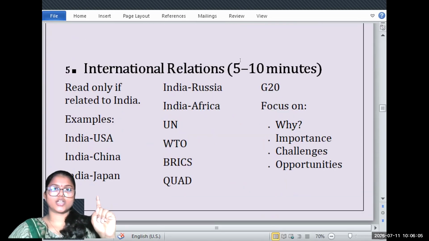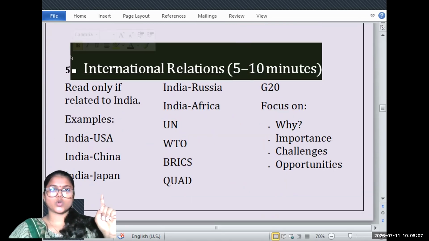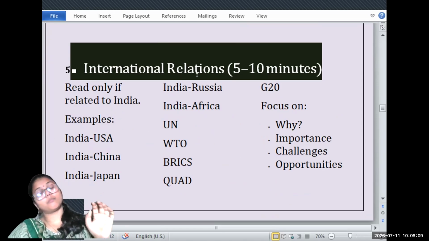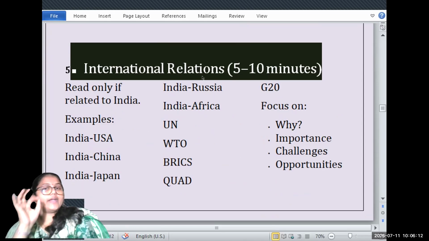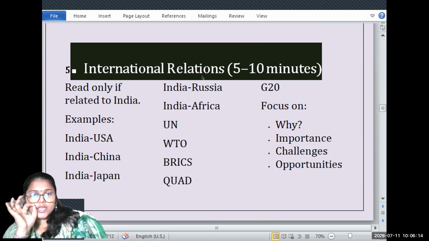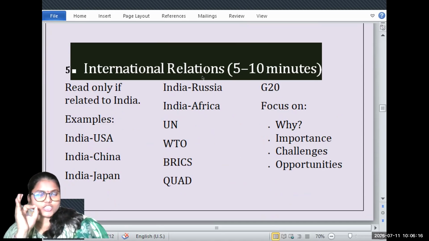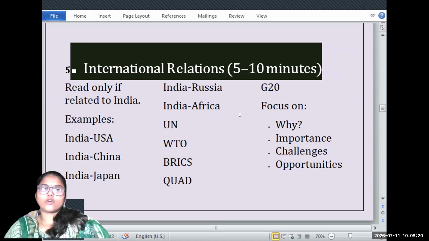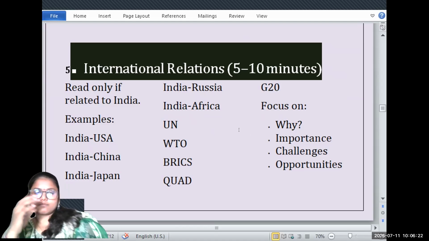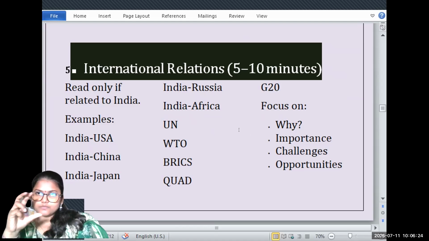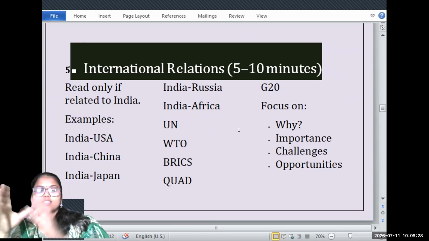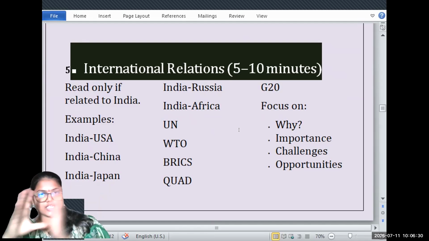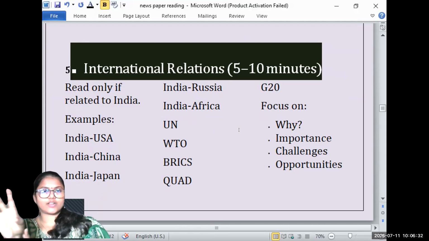Next comes international relations. You don't need to invest so much in international relations, but when you are reading information related to it, give it quality time. In the syllabus, they have just given a template: international relations, bilateral relations, multilateral relations.